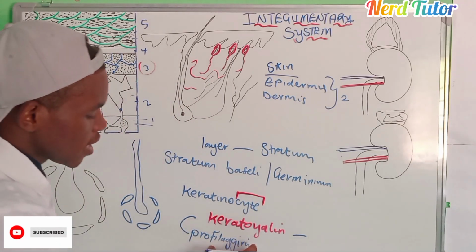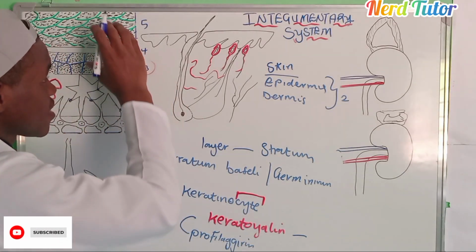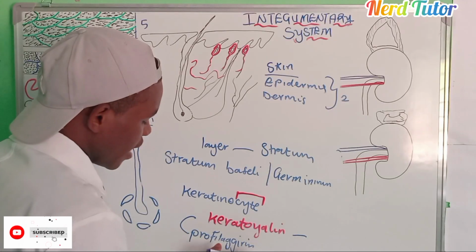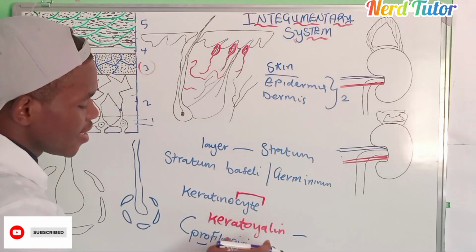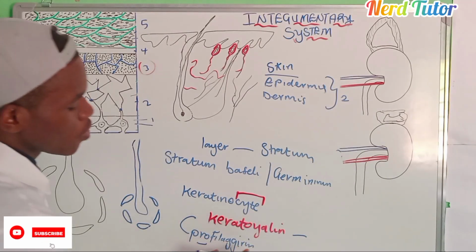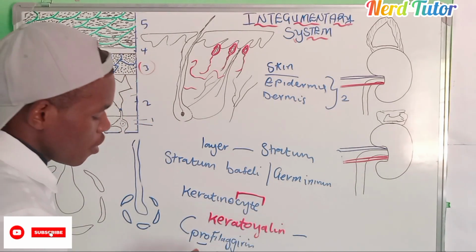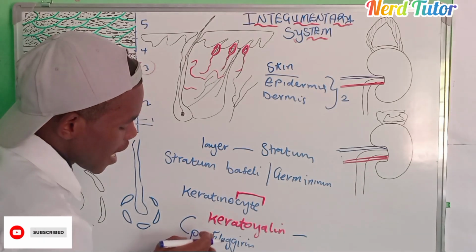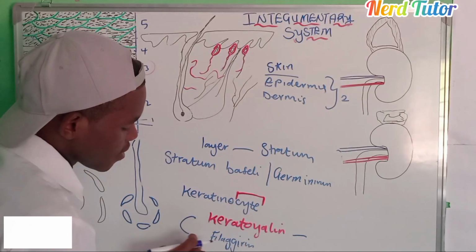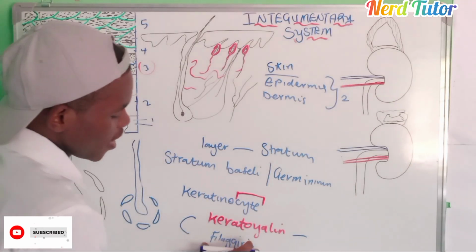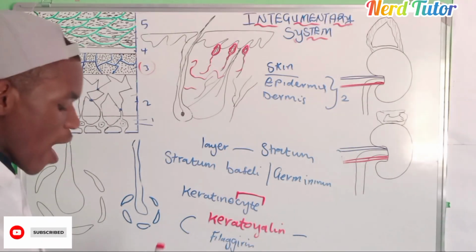When this protein splits in this same cell, in this same stratum, it will produce filaggrin. From the word pro, it means it is inactive. The moment it is formed, it is profilaggrin. But when it is in active form, we remove pro and just let it be, because it is now an active protein. So this filaggrin is a protein that now works.